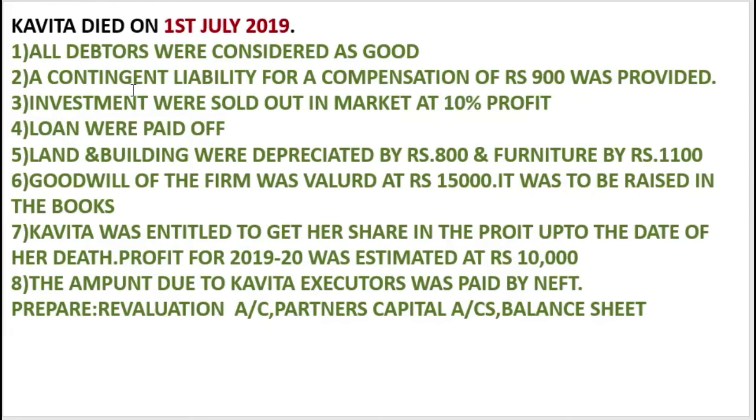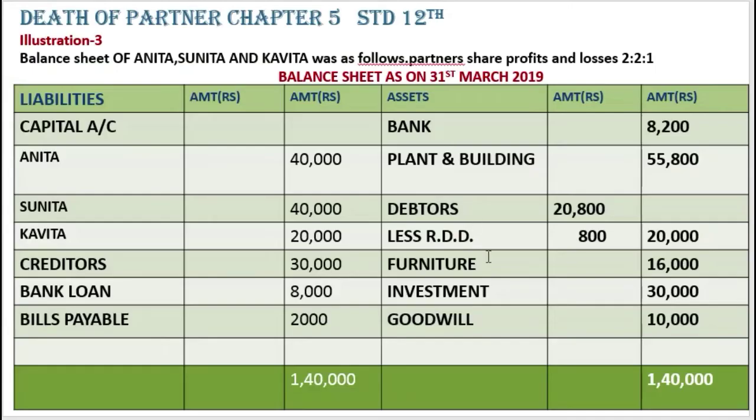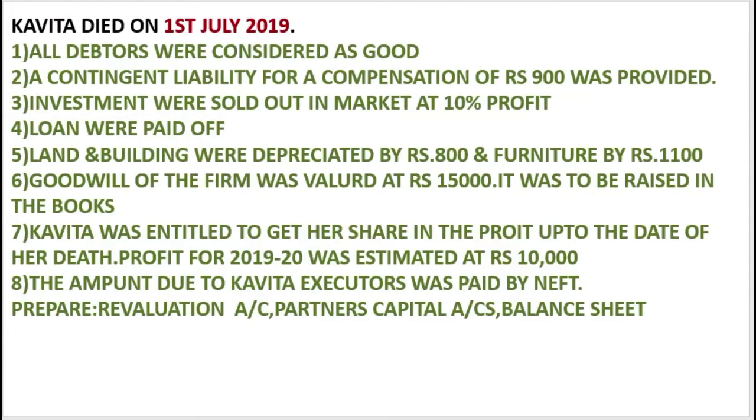Here are the adjustments. All debtors were considered as good. Kavita died on 1st July 2019. Second, a contingent liability for a compensation of rupees 900 was provided. Then investments were sold out in the market at 10% profit. So we'll put a star mark over here on debtors also, so that we'll know that an adjustment is there. And next, investments.